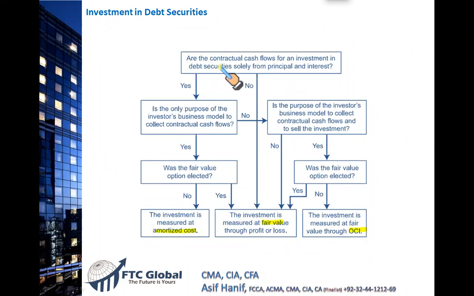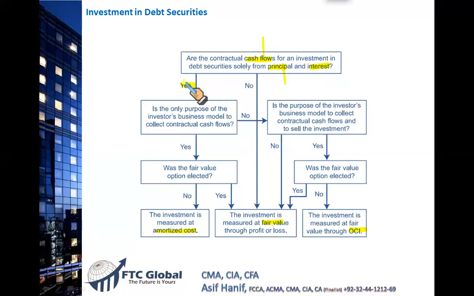Now, let's see. First question you should ask yourself: are the contractual cash flows, meaning the preferred stock dividend or the interest that you will receive on those bonds, so it could be principal and interest, the full redemption amount of the bond or the preferred stock, or any interest or preferred stock dividend. So are the contractual cash flows related to the principal or interest? Is it the only cash flow you are interested in? Are the contractual cash flows for an investment in the debt securities solely from principal and interest? If it is solely from principal and interest, the answer is yes.